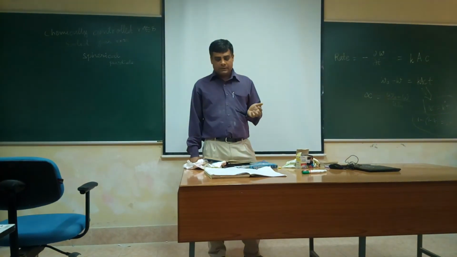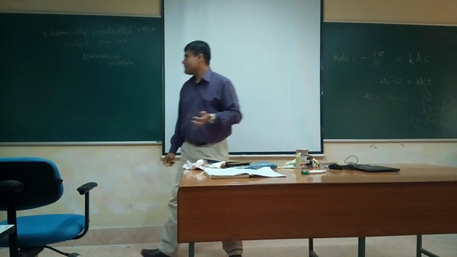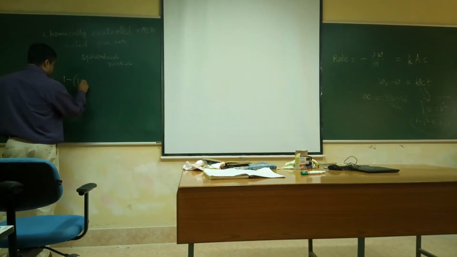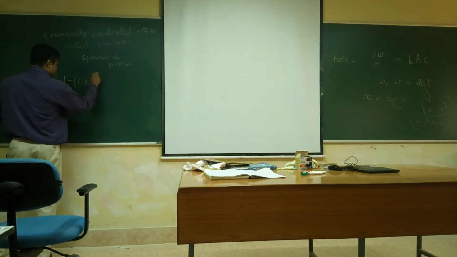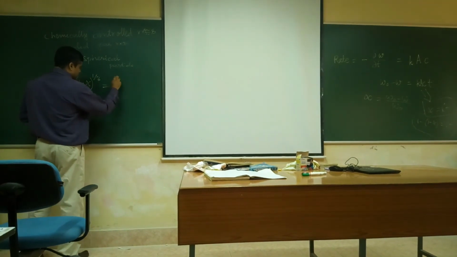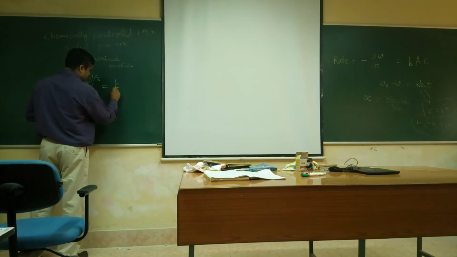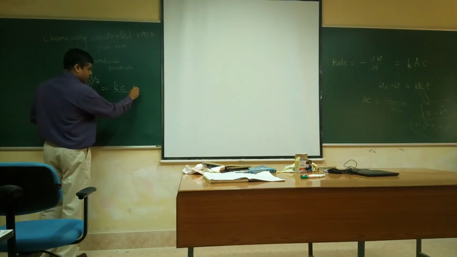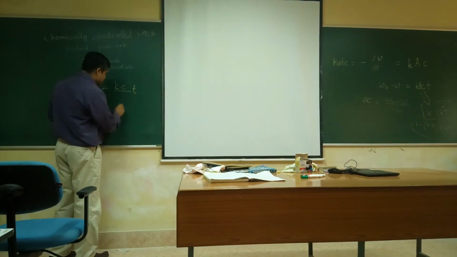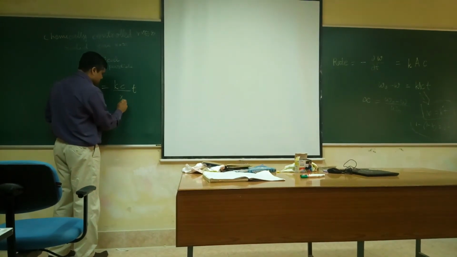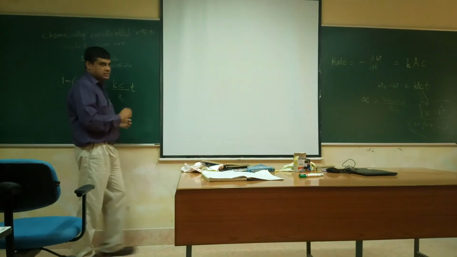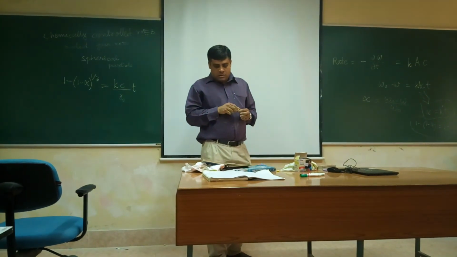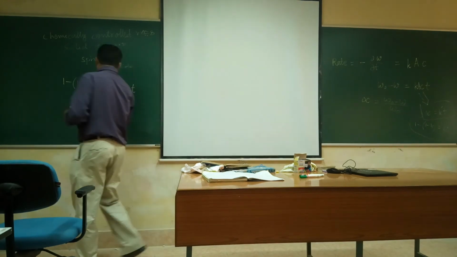1 minus alpha whole to the power 1/3 equal to kc t by r naught. Is it right? W naught whole to the power 1/3.